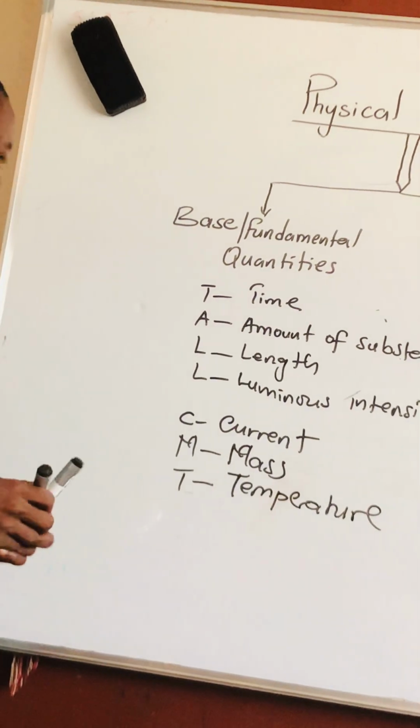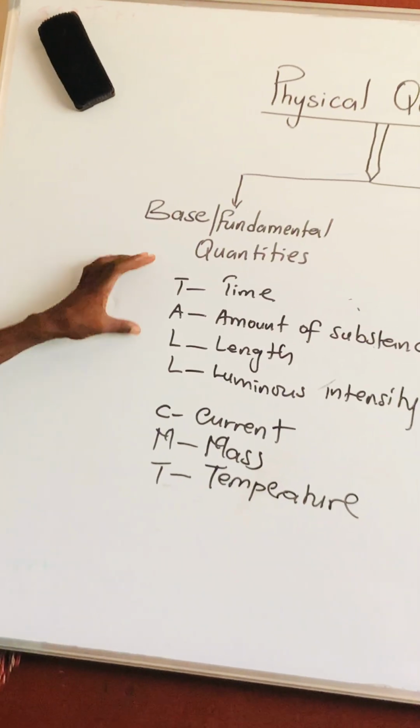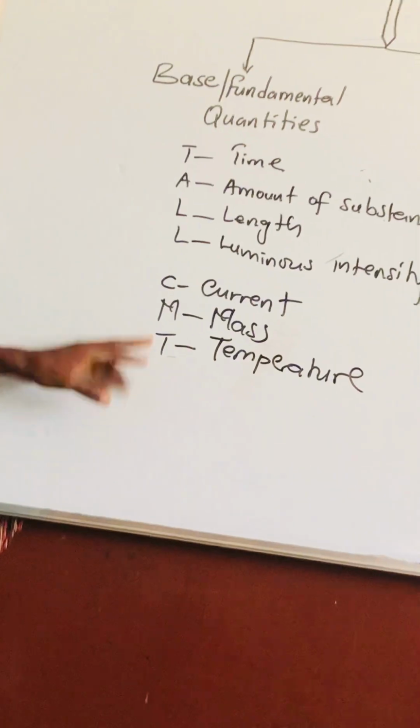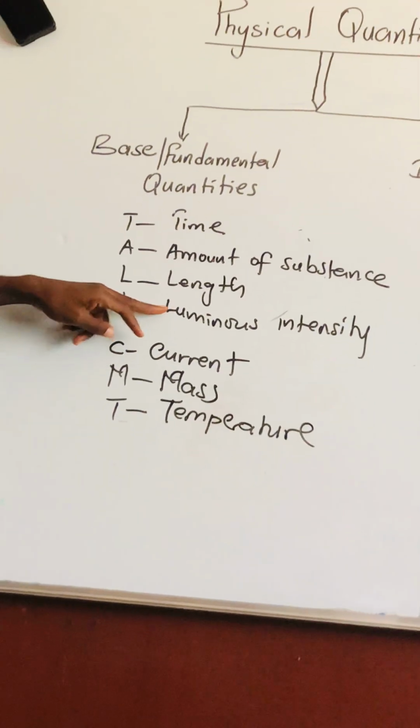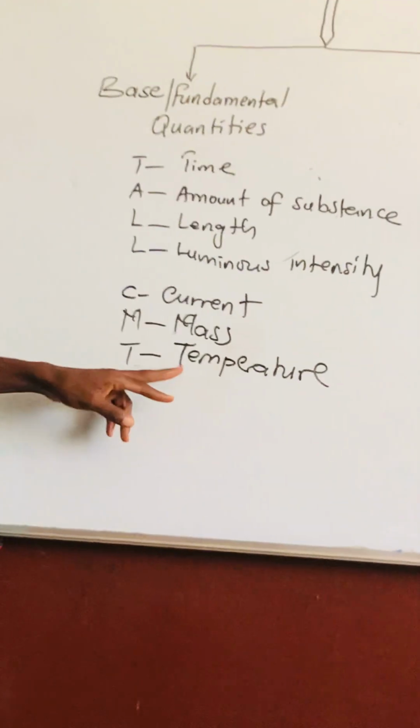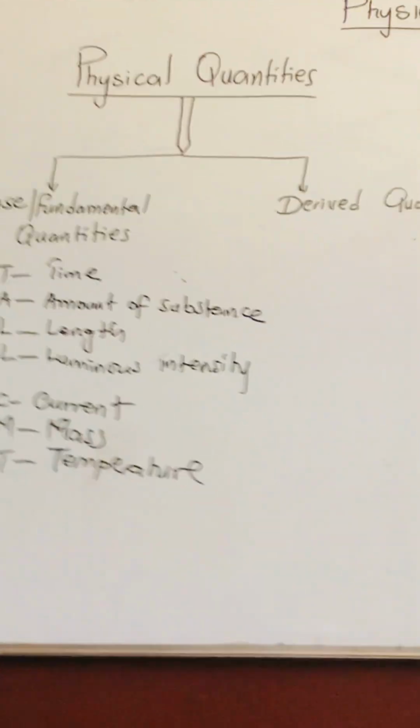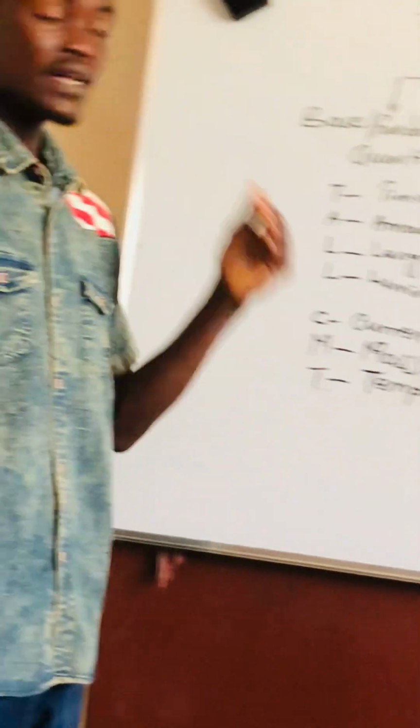So just take the concept. I stand tall, write what? CMT. So this is a trick. So we have time, amount of substance, length, luminous intensity, current, mass, temperature. So these are the 7 main fundamental quantities.